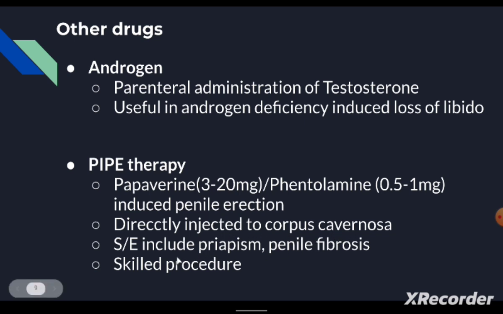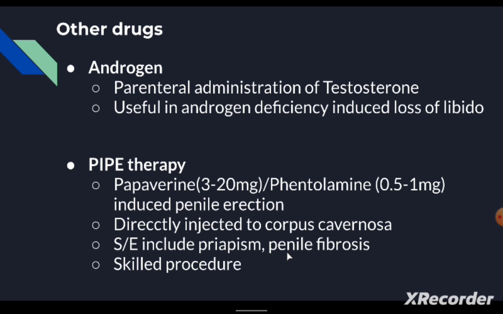The side effects mainly include priapism, that's a painful erection, and penile fibrosis can also occur. As you know, this is a skilled procedure, so the patient should have a basic skill in injecting the drug into the corpus cavernosa. It should not be injected into a nearby vein or any other artery, and it should not be injured. So it's a skilled procedure, and the other side effects like priapism and penile fibrosis can also occur due to the PIPE therapy.